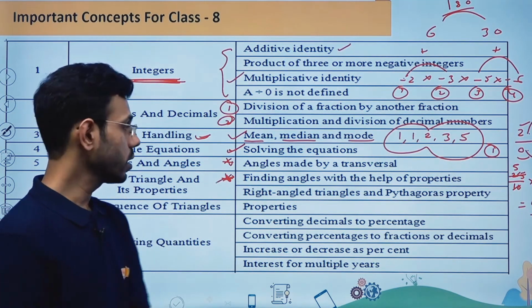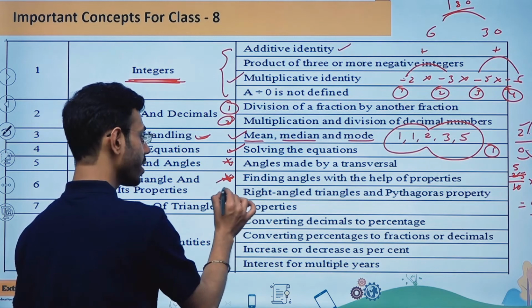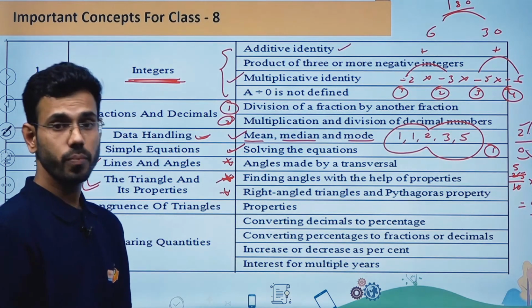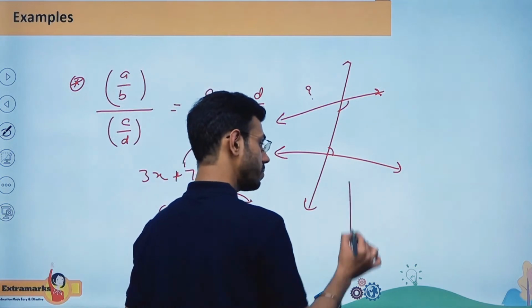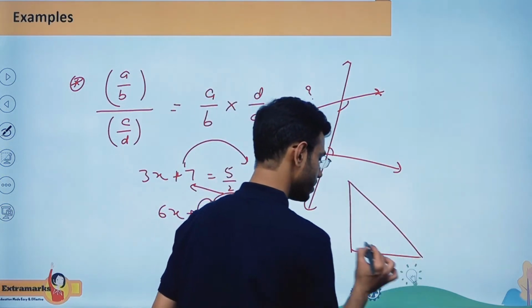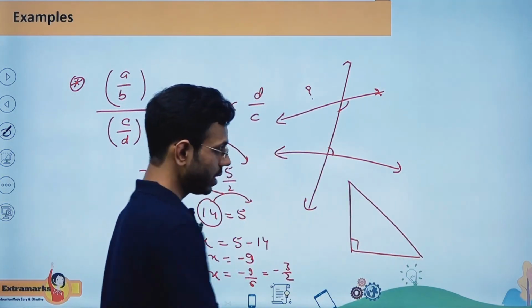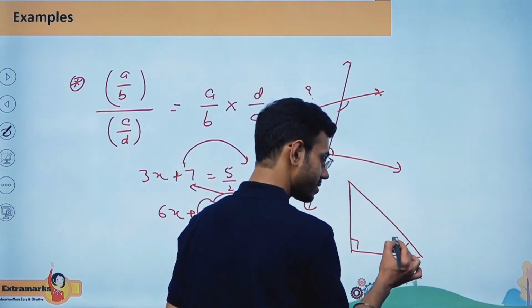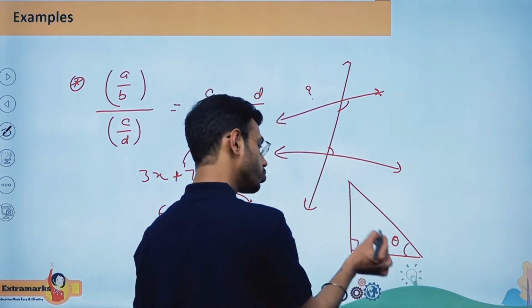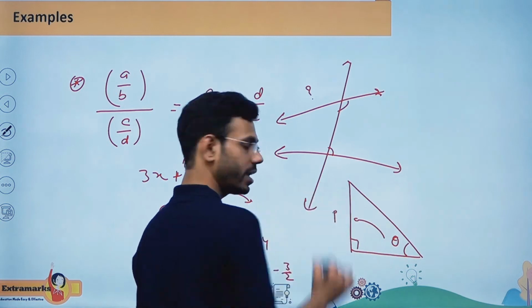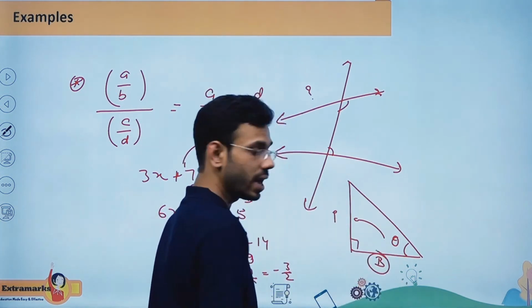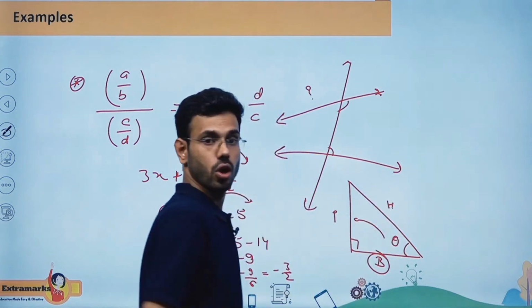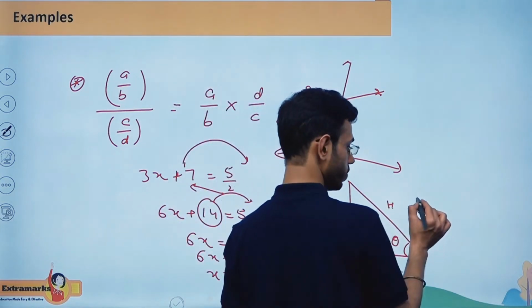Now another thing is going to be right angle triangles and Pythagoras property. If I'm saying this is a right angle triangle and over here this is 90 degrees, and this angle over here, let us say, is theta, then opposite to this theta is called the perpendicular and this is called the base, or you can also say adjacent, and this is going to be the hypotenuse. And what is the Pythagoras theorem over here?